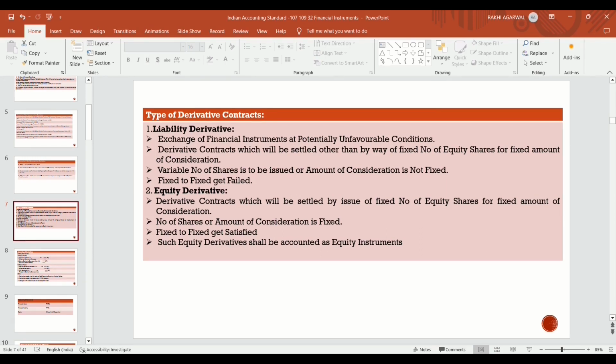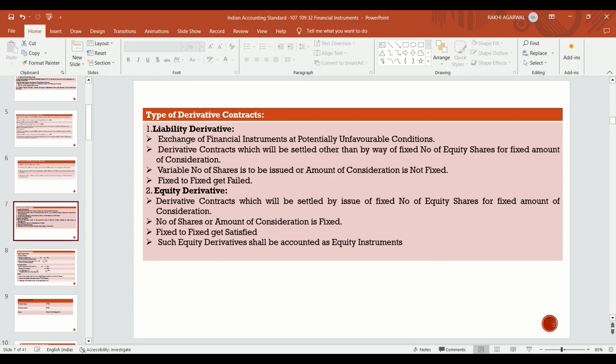But in case of an equity derivative, what is an equity derivative? A derivative contract which will be settled by issue of a fixed number of equity shares for a fixed amount of consideration. The number of shares is fixed and the amount of consideration is also fixed, meaning the fixed to fixed condition is satisfied. Such an equity derivative shall be accounted for as an equity instrument only.